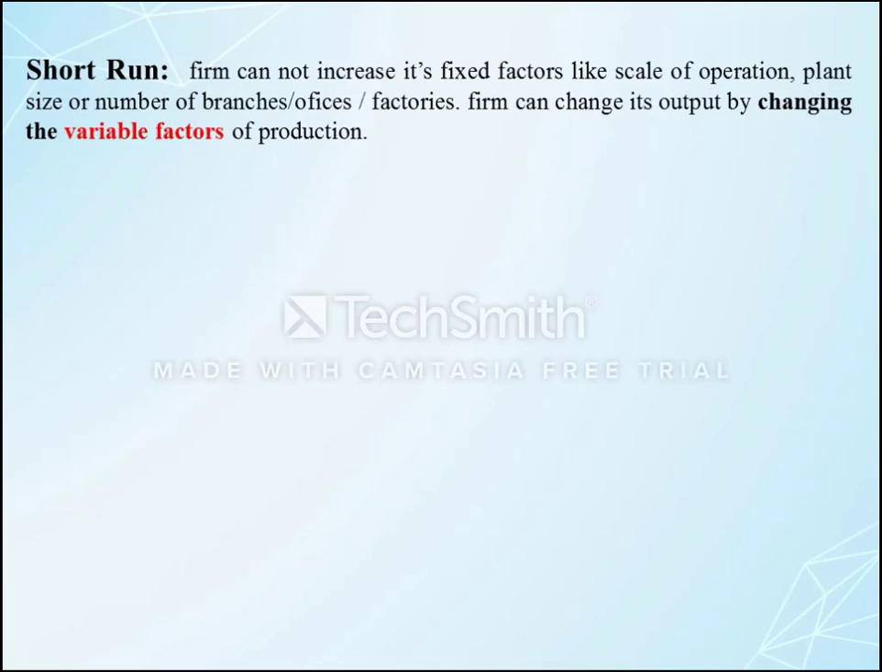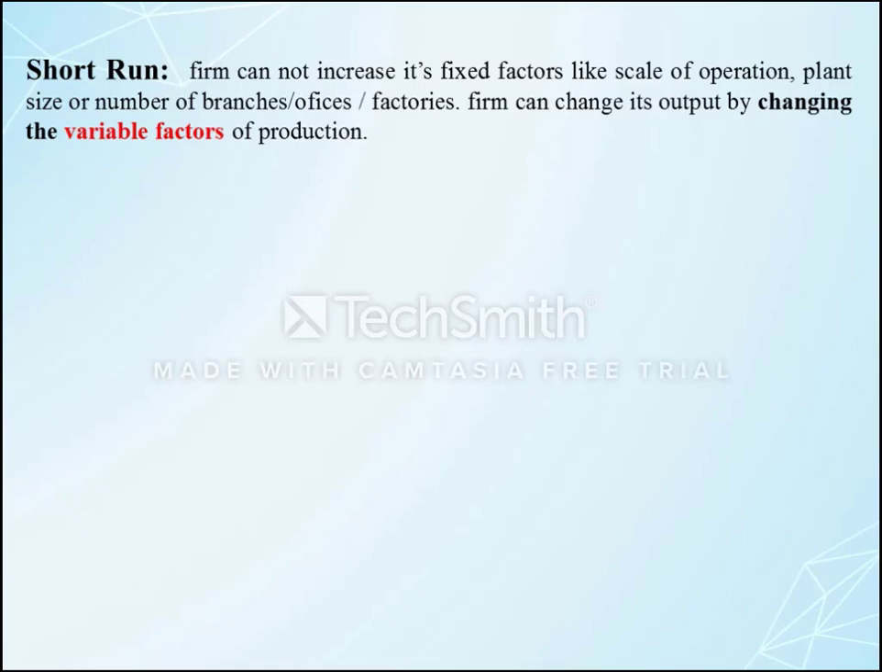So if the demand for the product in the market increases, at that time the firm can increase the variable factors like labor and raw material. By hiring more laborers and raw material, the firm can produce more goods and services and supply them in the market. It means in the short run, the firm can change only its variable factors like raw material and labor, and by changing these variable factors, the firm can change its level of output. The firm can produce more quantity in the market.